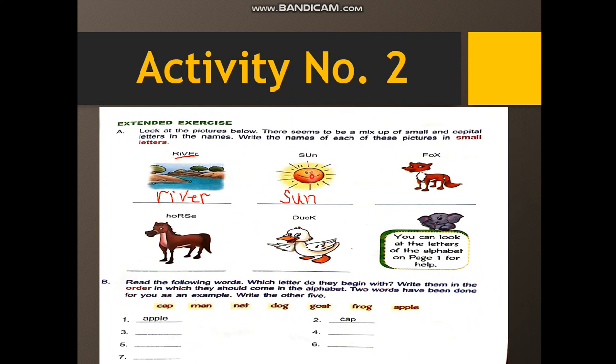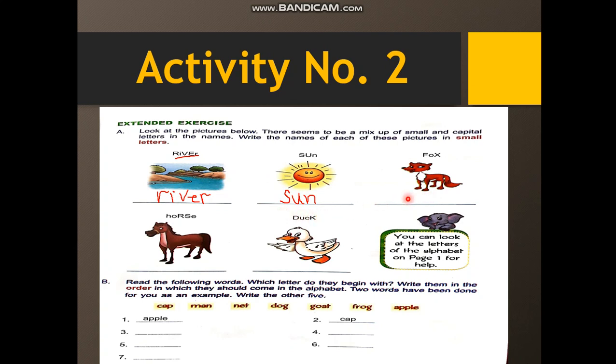Sun is a universal truth, it is the only one in the world or in the universe. So its first letter will be capital. We always write the first letter capital when we write universal things like earth, sun, moon, the names of the months.